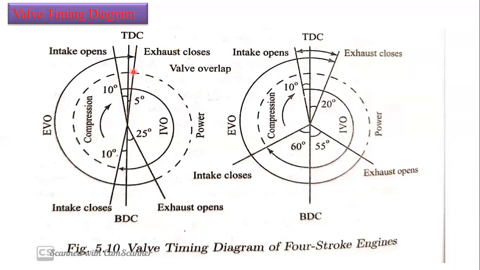Next, coming to exhaust valve closing. We are going to close 5 degrees after TDC in case of low speed engines, and 20 degrees after TDC in case of high speed engines. See why we are going to close it. The exhaust process is going to be done during the exhaust stroke. So if it is a low speed engine, there may be chance since the piston is not going to the top of the cylinder.